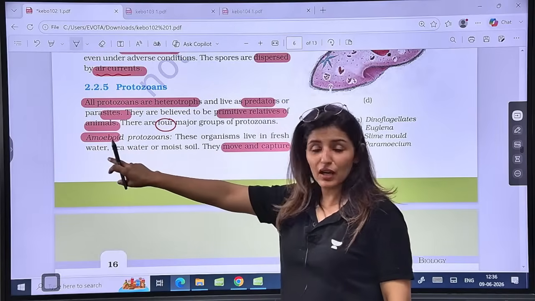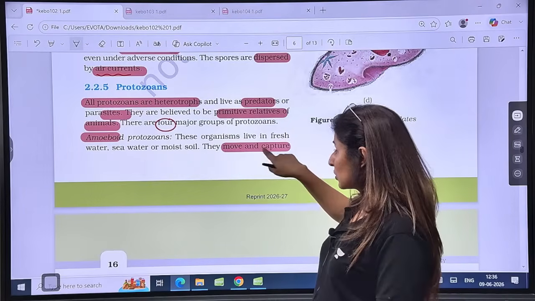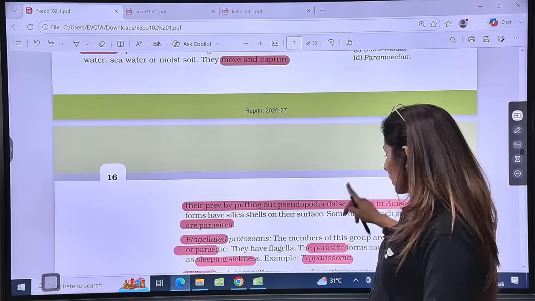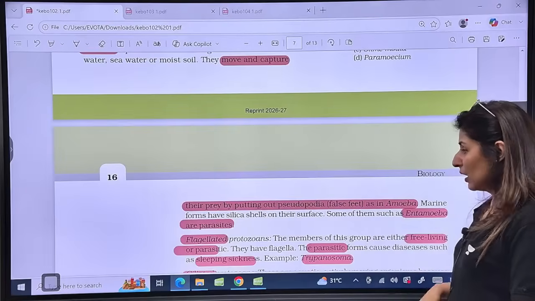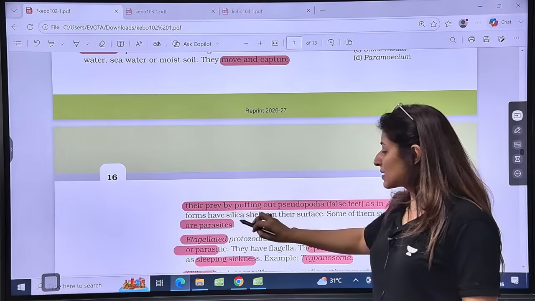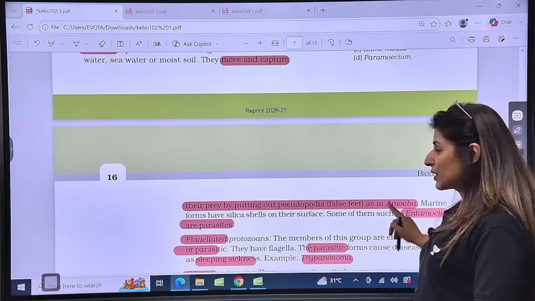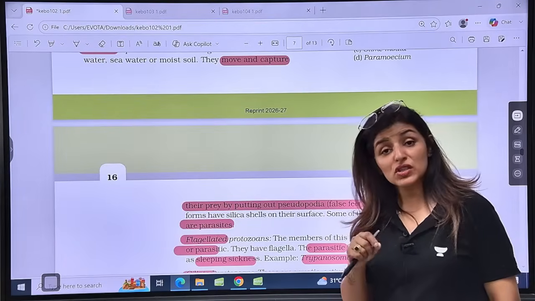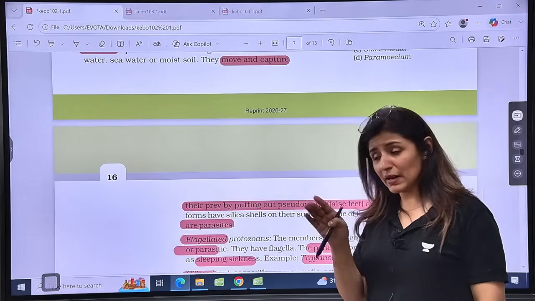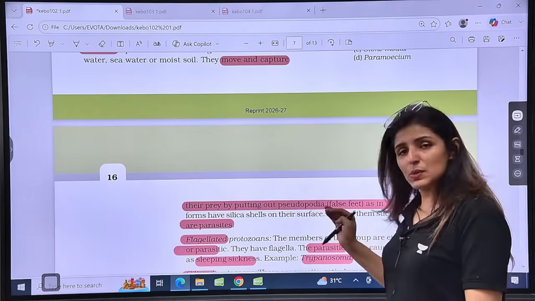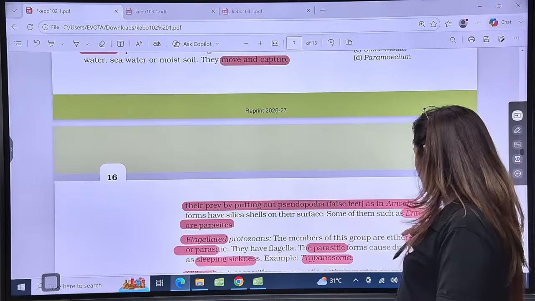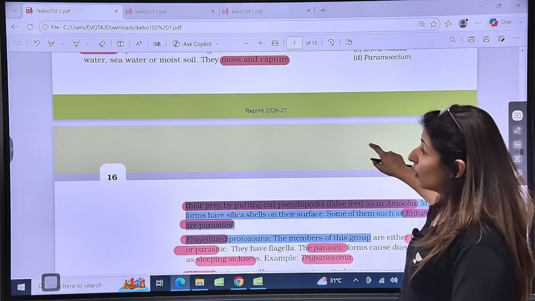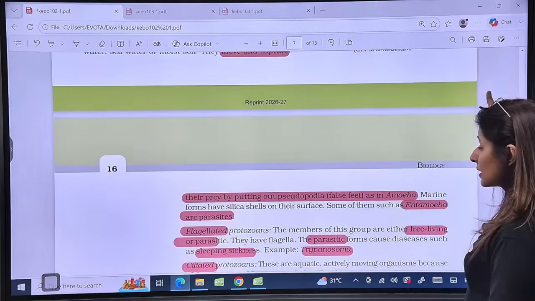The first one being amoeboid. So they move and capture their prey by putting out pseudopodia or false feet, just like in amoeba. Now, marine forms will have silica shells on their surface. For example, Entamoeba is one such form which is parasitic. Is that clear? Amoeba is free living. Marine ones will have silica, and Entamoeba is a parasitic form. Is that clear to all? Now, moving on to the next, which is